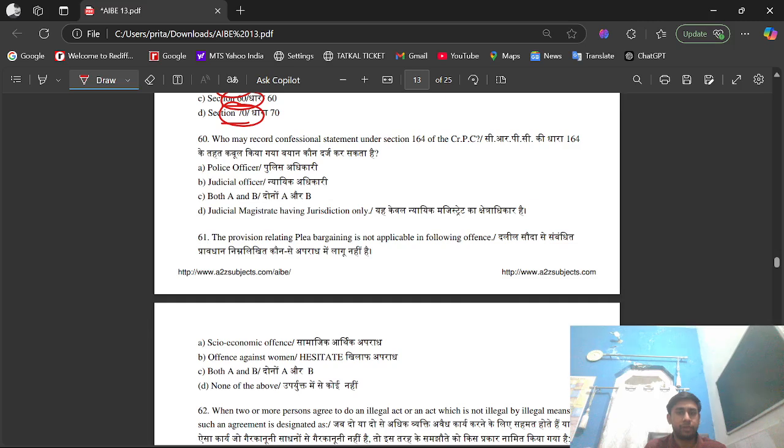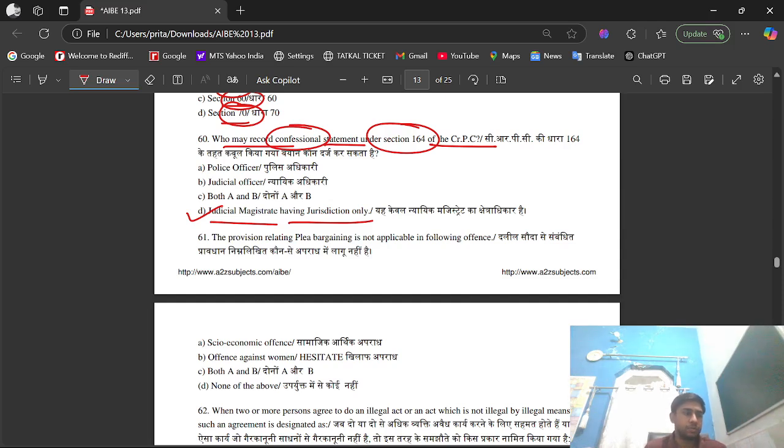Question 60. Who may record confessional statement under section 164 of CRPC? Option A, police officer. Option B, a judicial officer. Option C, both A and B. Option D, judicial magistrate having jurisdiction only. Its right option is option D, that is judicial magistrate having jurisdiction only.